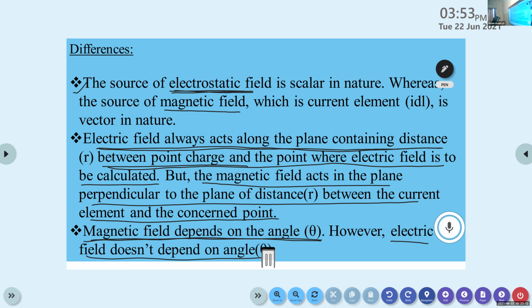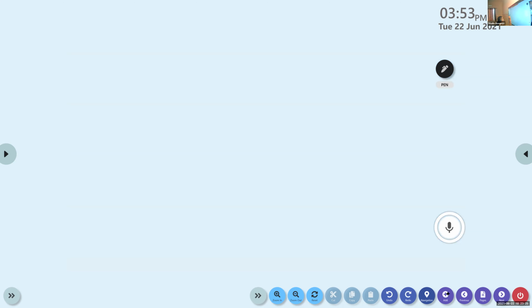Do you remember our Coulomb's law? Emmanuel, what is Coulomb's law? State Coulomb's law, or only say the equation representing Coulomb's law.